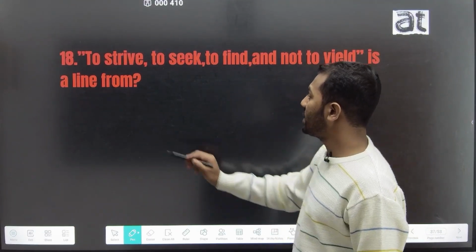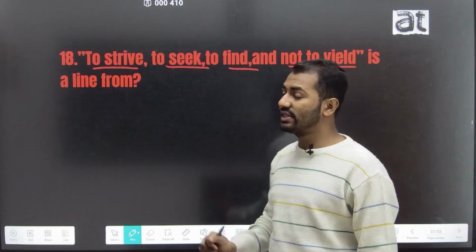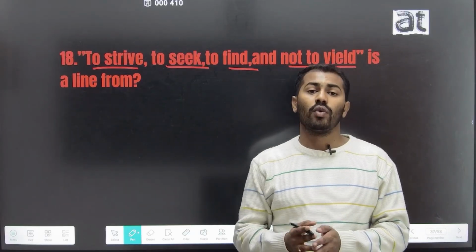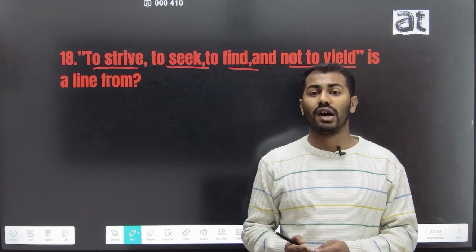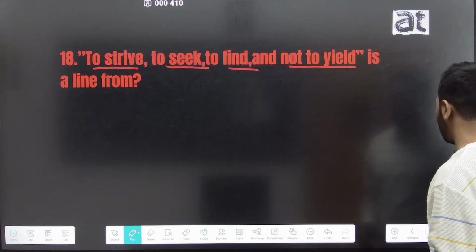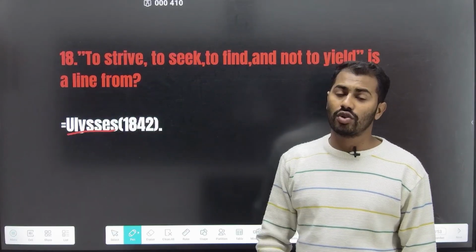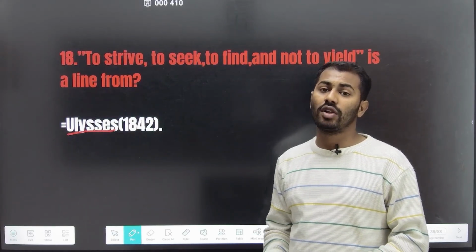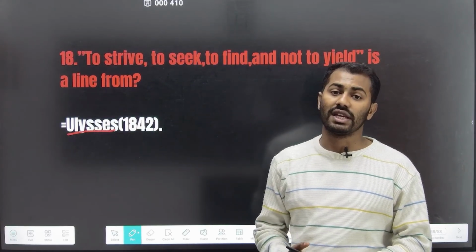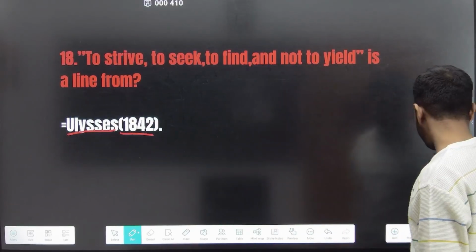The 18th question is, "To strive, to seek, to find and not to yield" is the line from. This line is one of the most important lines of Alfred Tennyson's, and this line is taken from his poem Ulysses. "To strive, to seek, to find and not to yield" is a line from Lord Alfred Tennyson's poem Ulysses, and this poem was published in the year 1842.